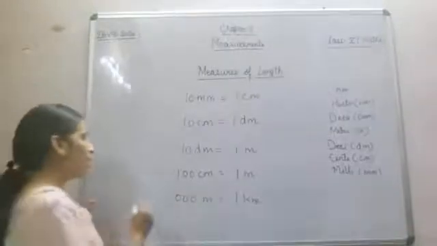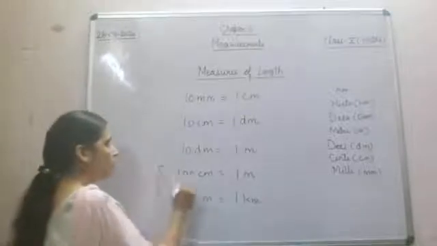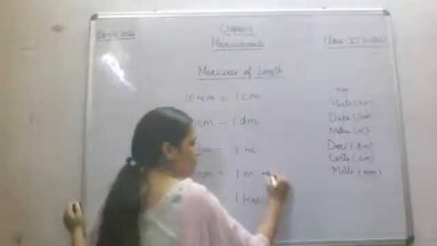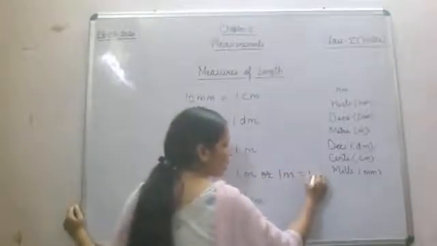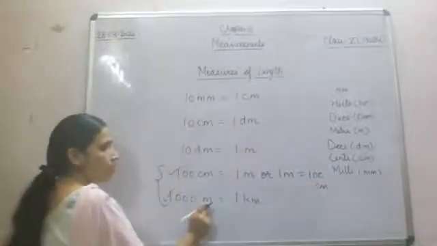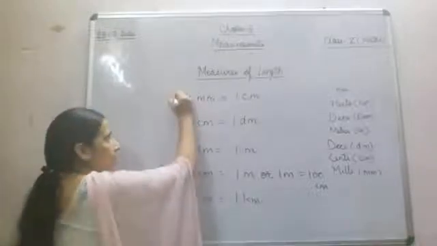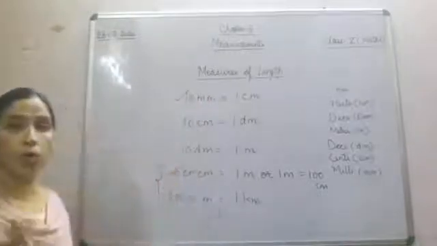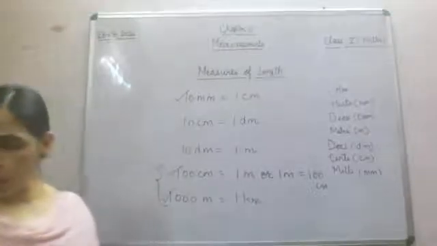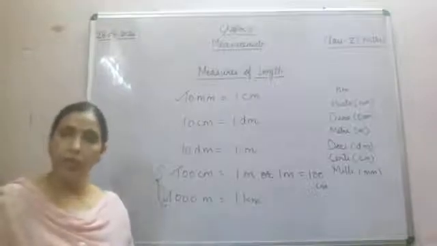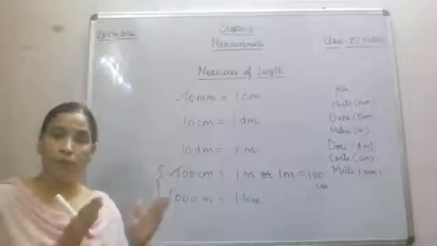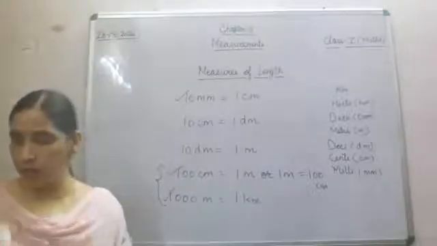Now these two, why have I written these two? Because more often we were using this. 100 centimeter is equal to 1 meter, or sometimes we were writing it like this, 1 meter is equal to 100 centimeter. And also 1000 meter is equal to 1 kilometer. These 2, 3 are quite common, which we are using in many questions. Fine. So now we'll understand how to do conversion of length from a smaller unit into a bigger unit.